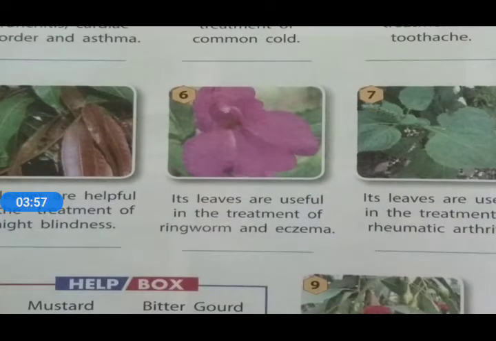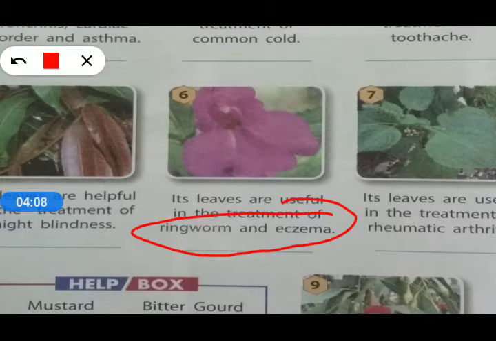The next picture has been shown to you, and it is mentioned that its leaves are useful in the treatment of ringworm and eczema. Eczema is a skin related problem, and ringworm is also a skin related problem. So what is the name of the leaves which are useful in the treatment of ringworm and eczema? This is the picture, and the name of the leaves used is balsam.